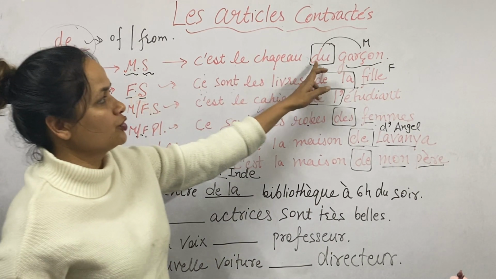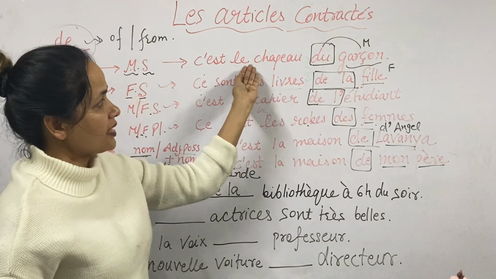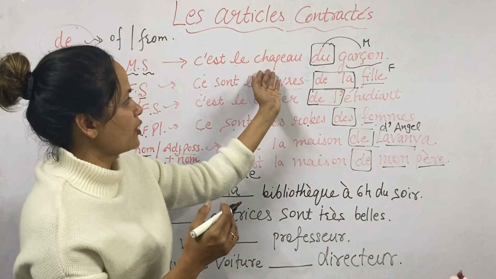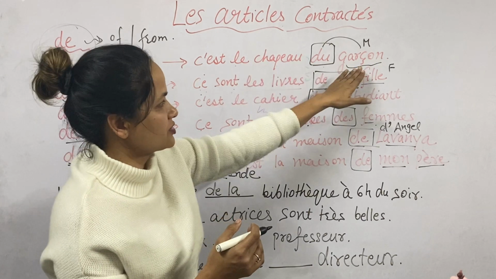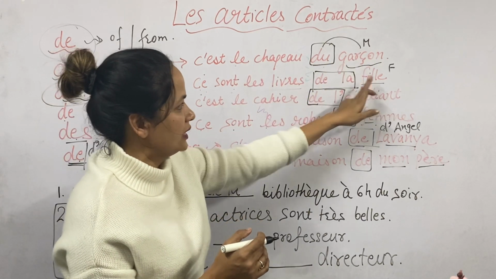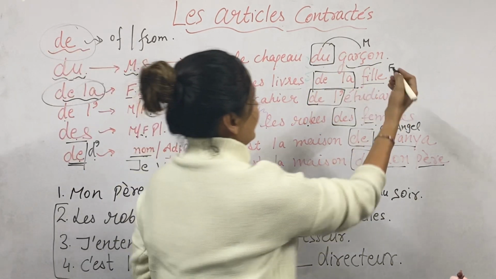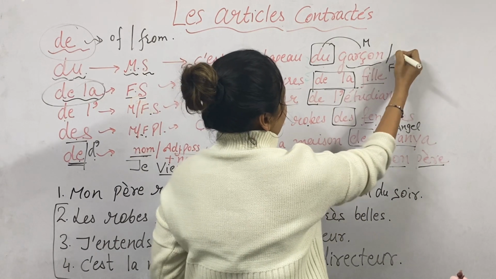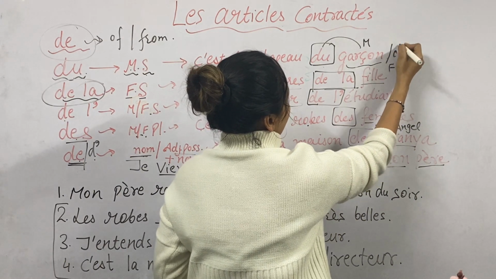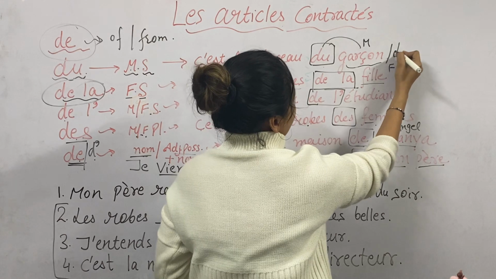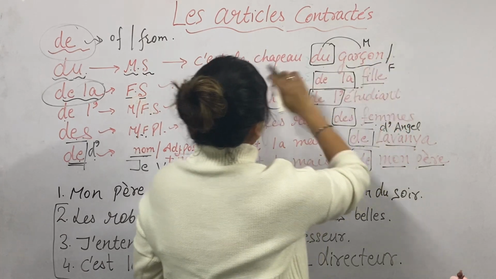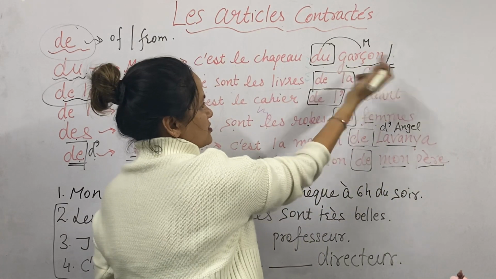C'est le chapeau du garçon. Chapeau is a hat. Whose hat is it? The boy's. Garçon is masculine. Even you can write anything here, right? Du. I can also write du here. No, here it will not come. C'est le chapeau du garçon, parce que c'est le garçon.